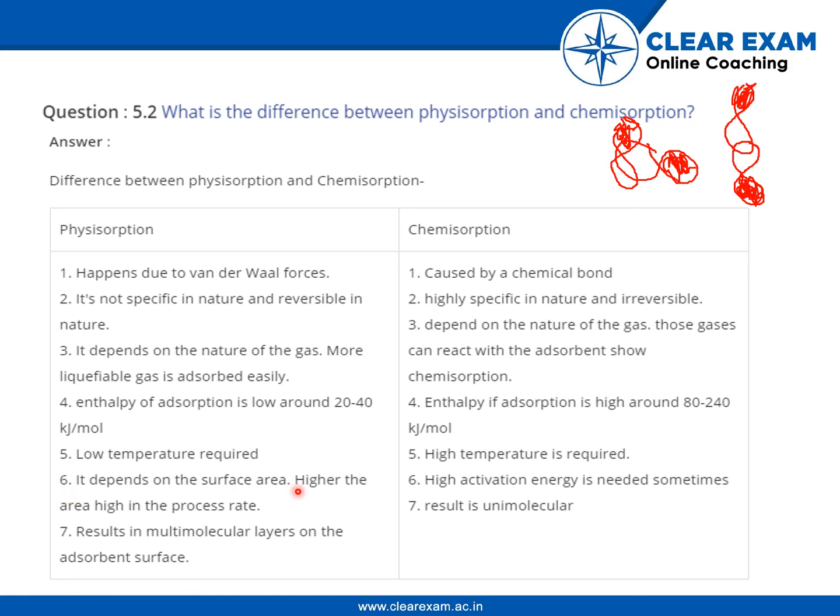So after the fourth point, the fifth point becomes very obvious. It depends on the surface area. The higher the surface area, the higher the process rate. Sixth point for chemisorption is that high activation energy is needed sometimes. Okay. Seventh point: physisorption results in multimolecular layers on the adsorbent surface. Seventh, chemisorption results in a unimolecular layer. Okay.